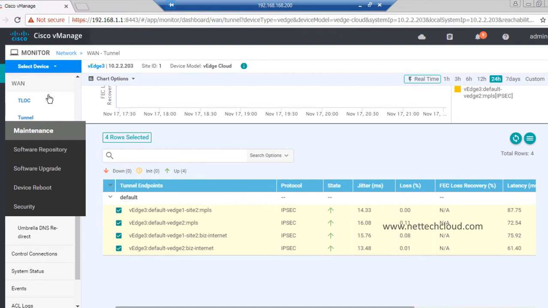So that's the only configuration you need to do at the WAN device: the system IP, organization name, clock, and the authentication, like installing the root CA certificate, and then just requesting to be registered to the controller device.